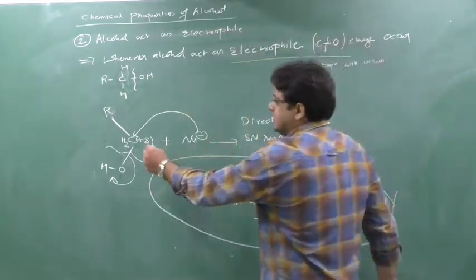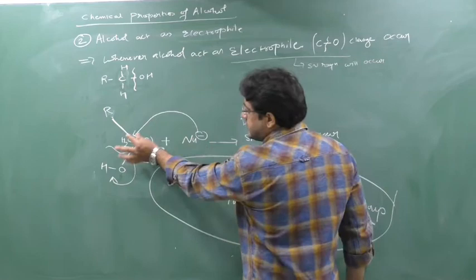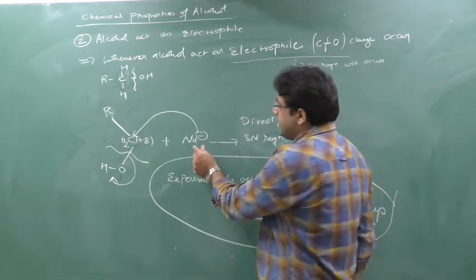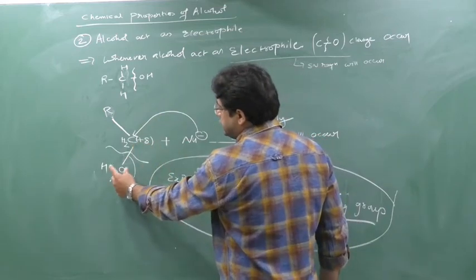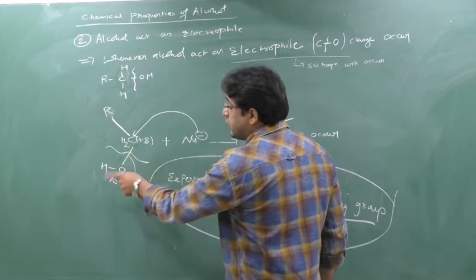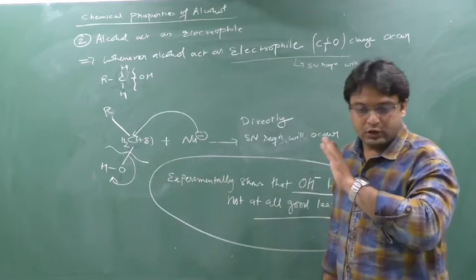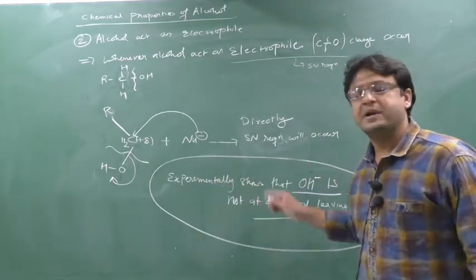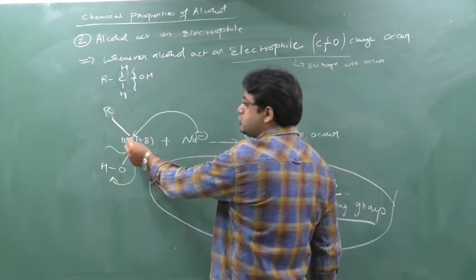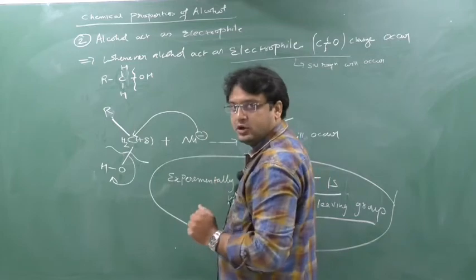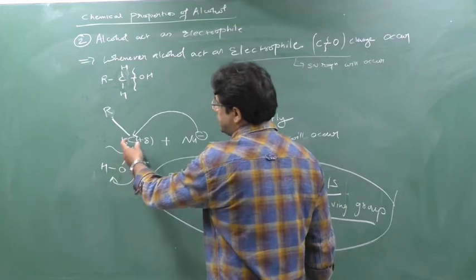Clear? This carbon wants to do the marriage with this Nu minus. So Nu minus is coming to this carbon. But whenever Nu minus comes to this carbon to do the marriage, the carbon has one bond with this OH minus. So this OH is not allowing this carbon to do the marriage. Why? Because OH is not at all a good leaving group. He does not want to leave the home. Experiments show this. So OH minus is not allowing carbon to do the marriage with this Nu minus. Clear?